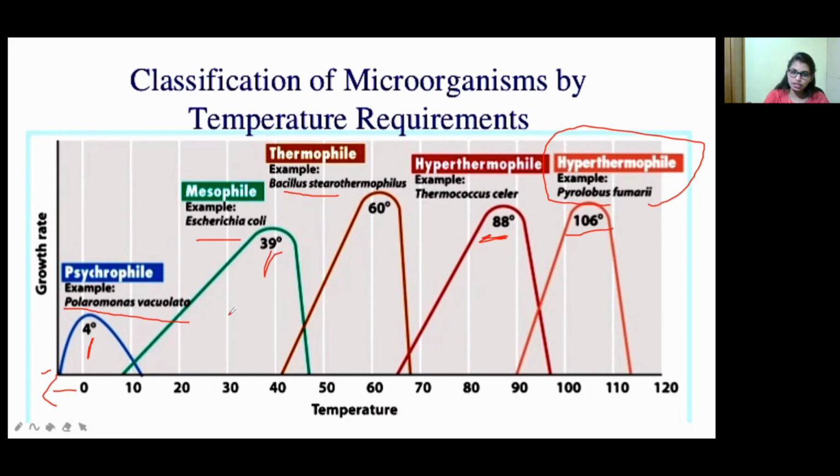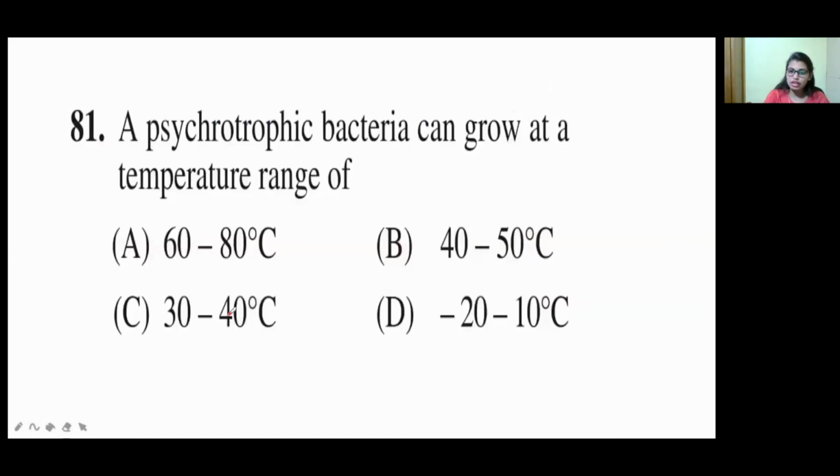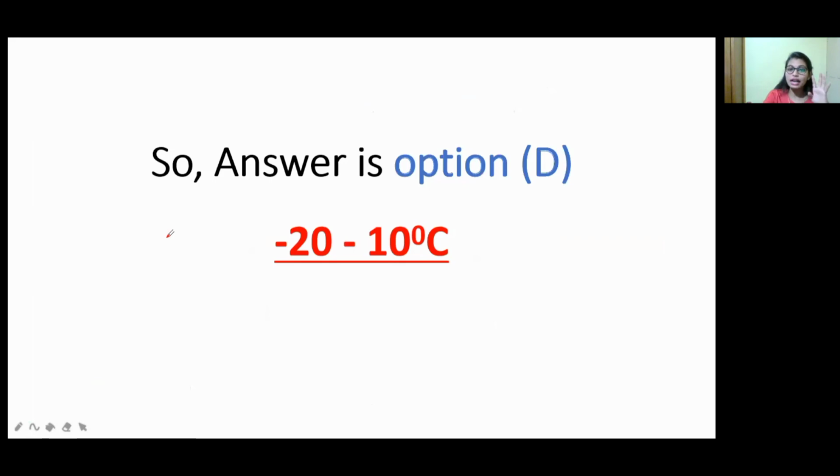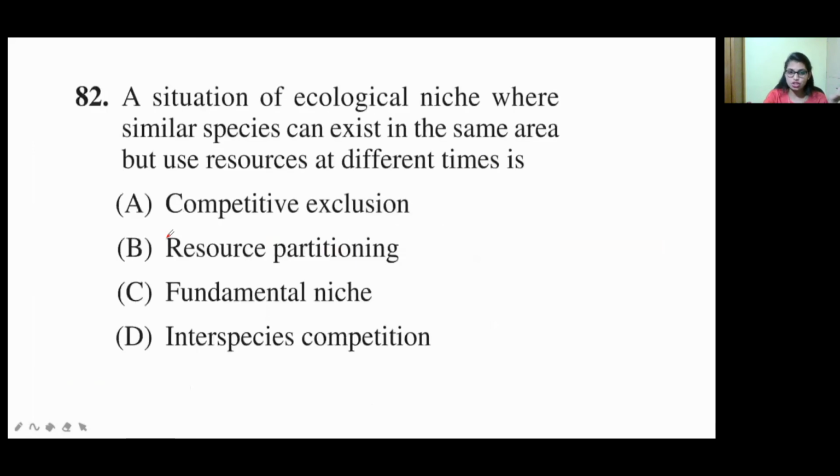So in the question, what they ask is about psychrophile. Where do psychrophiles live? When you get psychrophile, there are negative values, because these microorganisms grow at very low temperatures. So which is the answer? Minus 20 to 10 degrees Celsius is the answer. Psychrophiles will grow in that situation. So now move to the next question.